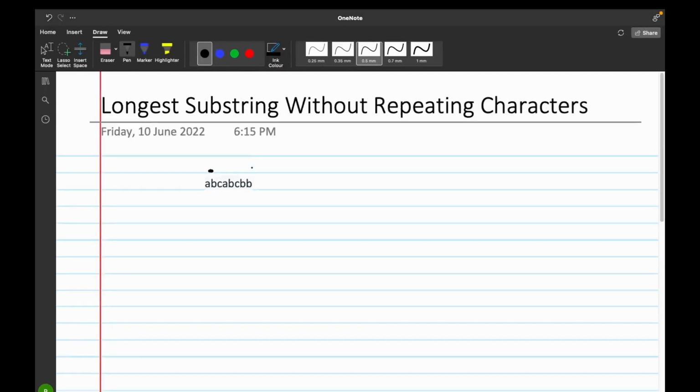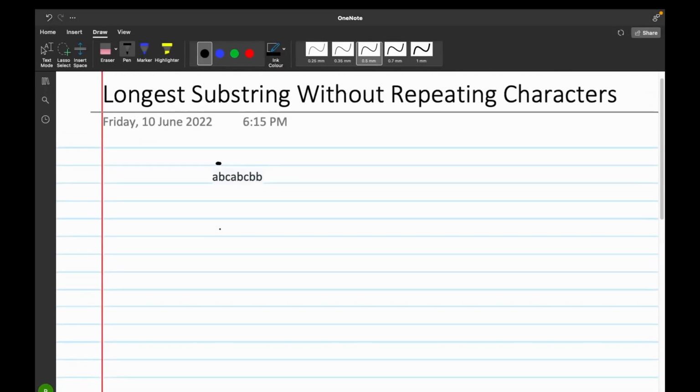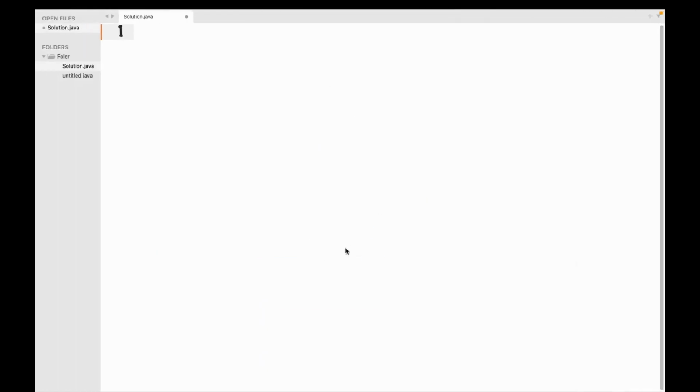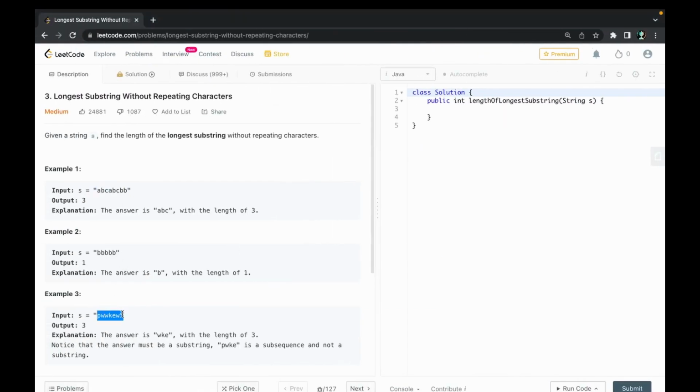Let's say our original string is ABCABCBB. Now the longest substring that is present in it without any repeating characters are these two substrings, ABC and ABC, because BB has a repeating character present in it, that is B, but ABC has no repeating characters present in them. C is also not repeating in ABC, and B is also not repeating in ABC, and A is also not repeating in ABC.